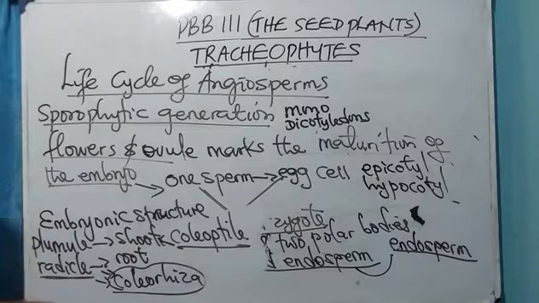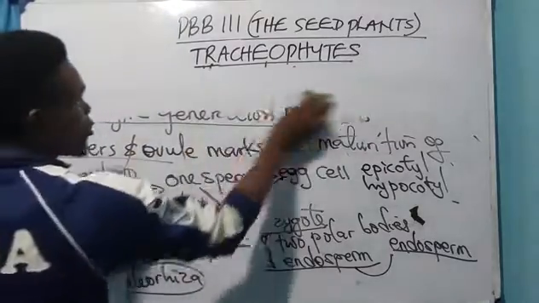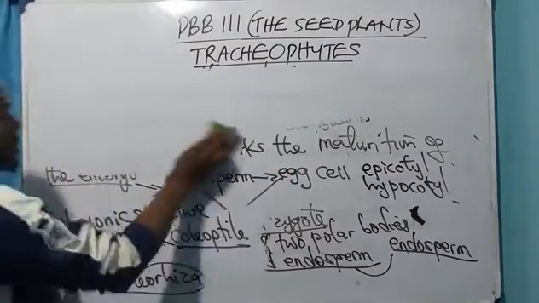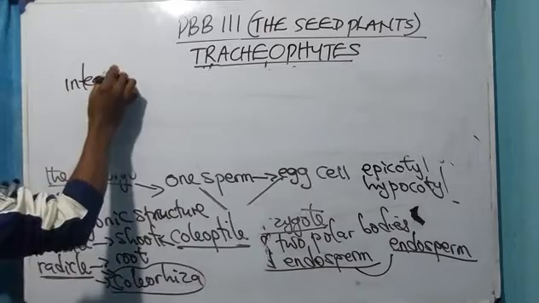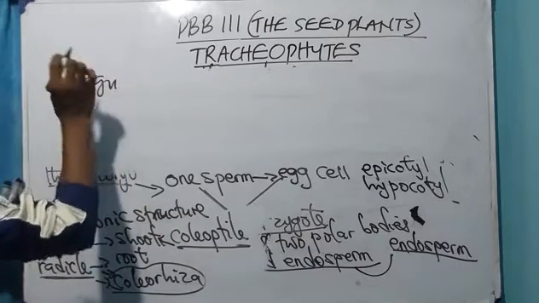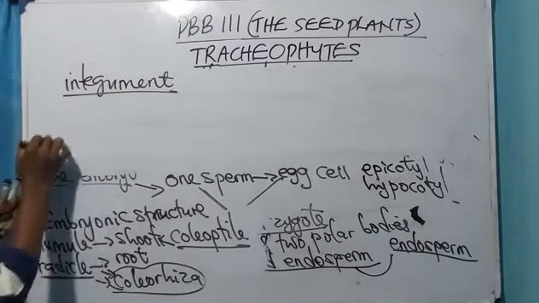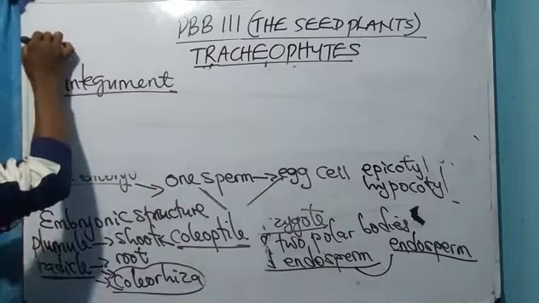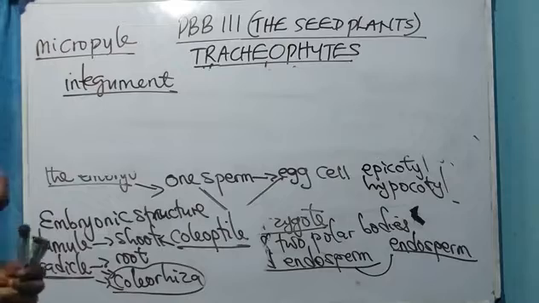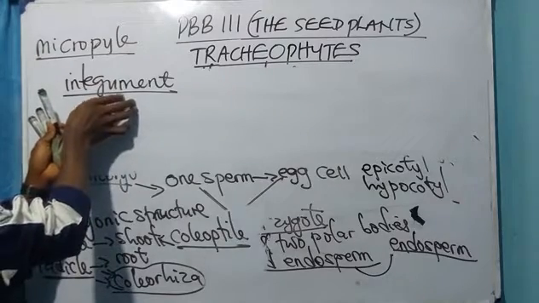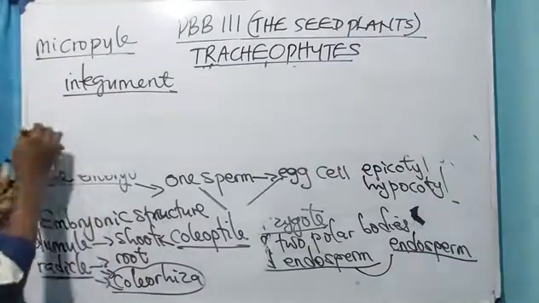Is there any other one? Again, please let me quickly explain this. The micropyle of a seed is an opening that is left by the integument. Alright. The micropyle, I think I spelled it before, but let me write that again. The micropyle of a seed is an opening that is left by the integument. The integument of a seed is the external part of the seed that results in what? Seed coat.